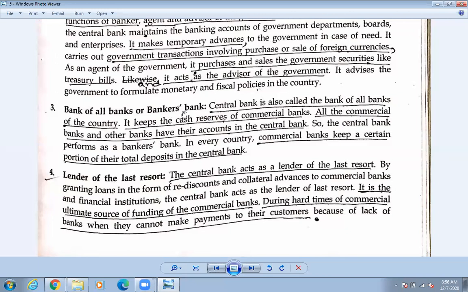Okay, Nepal Rashtra Bank मा तिनीहरूको खाता हुन्छ जसमा चाहिँ तिनीहरूको अरबौंको पैसा राखिएको हुन्छ है. And so the central bank performs as a banker's bank, and in every country the commercial banks keep a certain portion of their total deposit in the central bank. Okay, so central bank मा चाहिँ एउटा डिपोजिट राखेको हुन्छ, त्यतिकै खोल्न पाइँदैन.